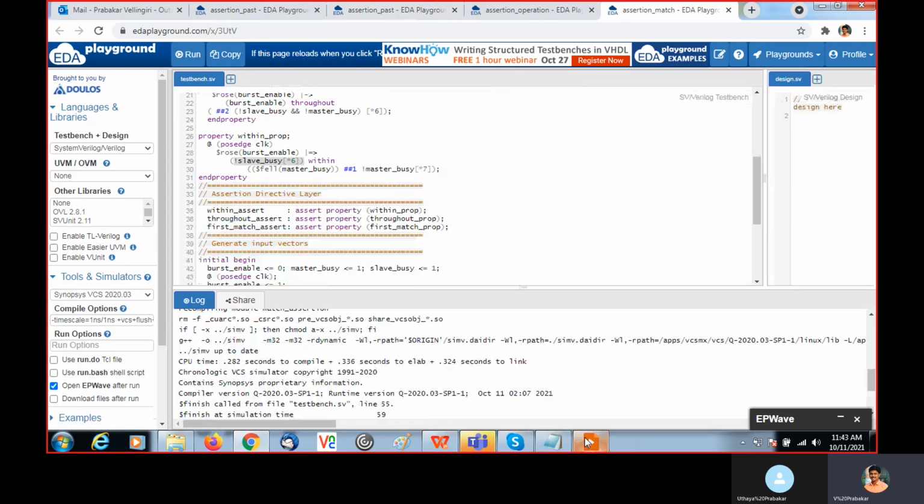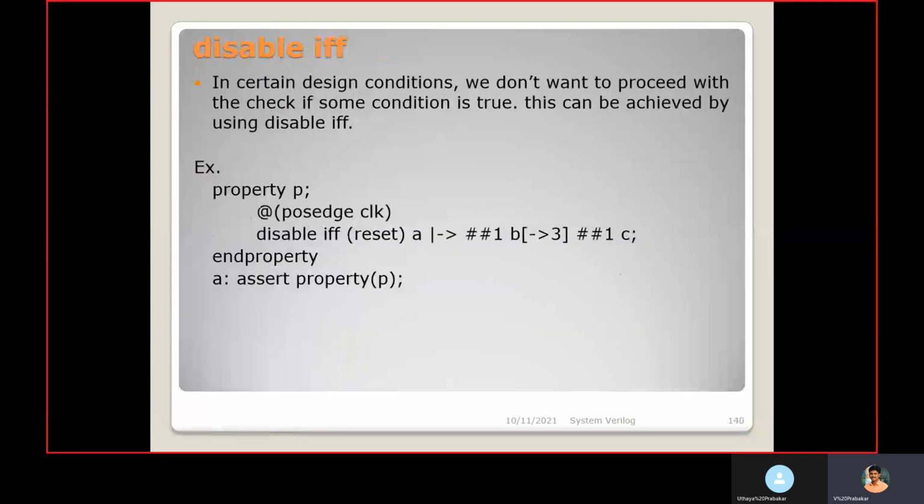Then disable iff, that is if and only if. In certain design conditions, we don't want to proceed with the check if some condition is true. This can be achieved by using disable iff.